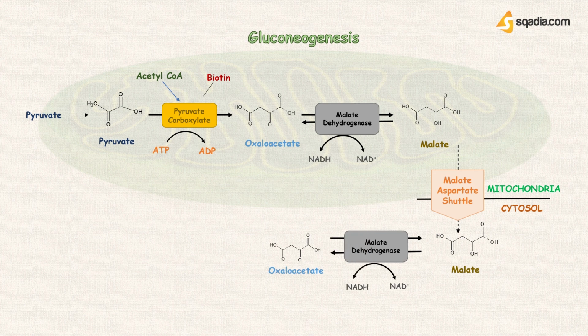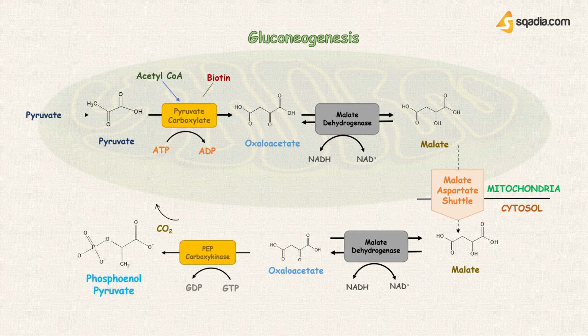The malate then gets transported out into the cytosol, processed back into oxaloacetate, and then oxaloacetate is processed into PEP, or phosphoenolpyruvate, which can then undergo several more steps and finally be processed into glucose.